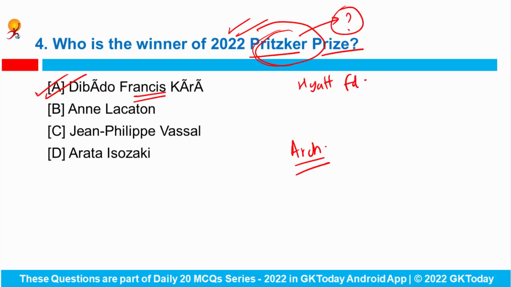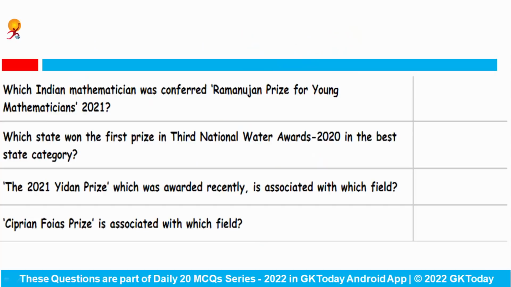So he is the first African architect to be awarded this prize, and he was born in Burkina Faso. His studio is based in Berlin, Germany. He is known for sustainable architecture, including the Gando Primary School. Fine. Now let's see some of the important prizes and awards.